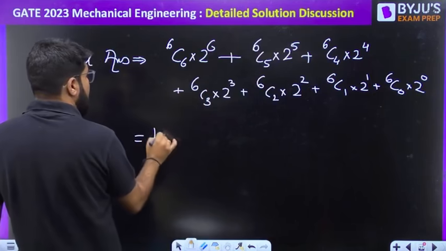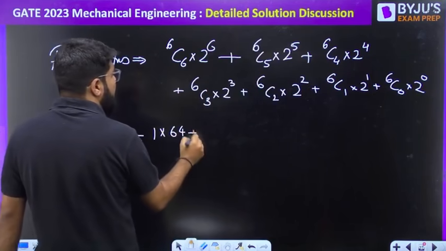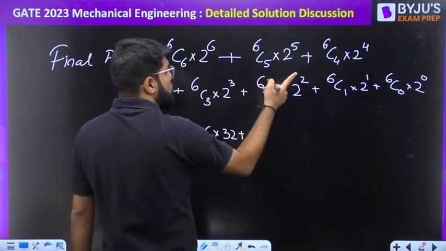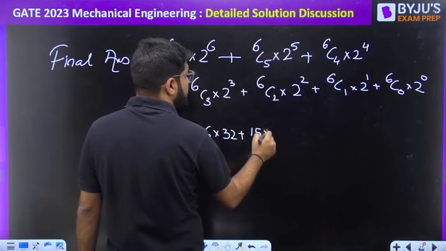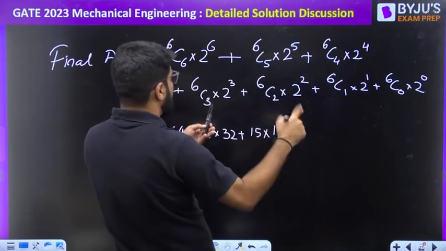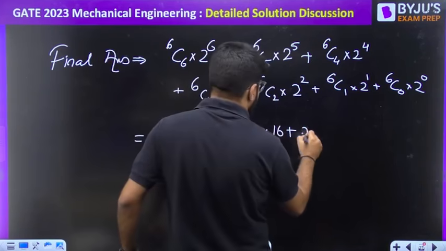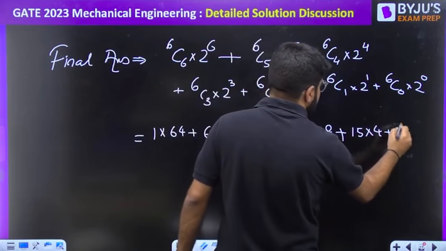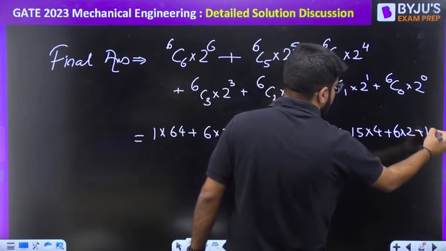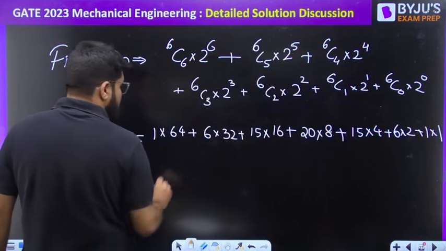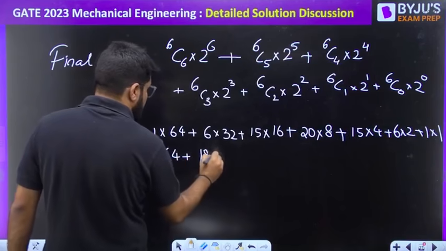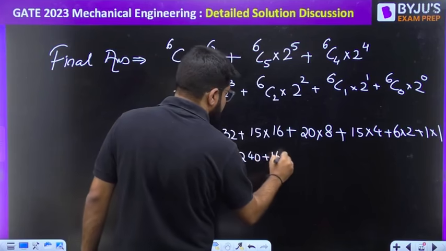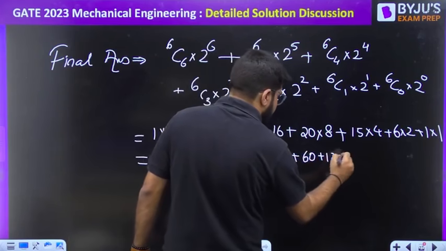So this is 6C6 is 1 multiplied by 2 to the power 6, 64. Plus 6C5, that is 6 multiplied by 32, which is 192. Plus 6C4, that is 15 multiplied by 16. Next is 6C3, 6 into 5 into 4 divided by 1 into 2 into 3, which is 20, multiplied by 2 cube, which is 8. 6C2 we just found is 15 multiplied by 4. 6C1 is 6, so 6 into 2. 6C0 is 1, and 2 to the power 0 is also 1. Eventually you have to add this up: 64 plus 192 plus 240 plus 160 plus 60 plus 12 plus 1.